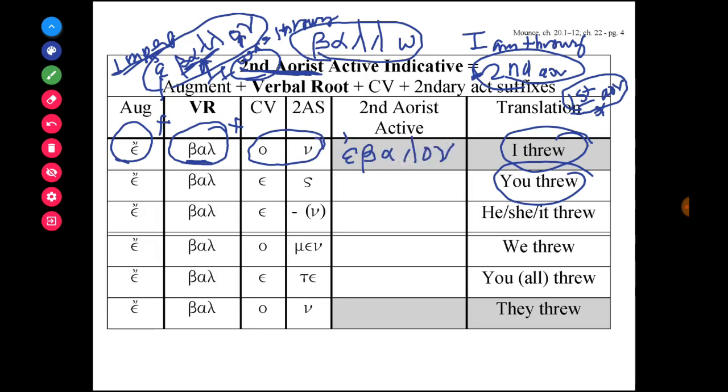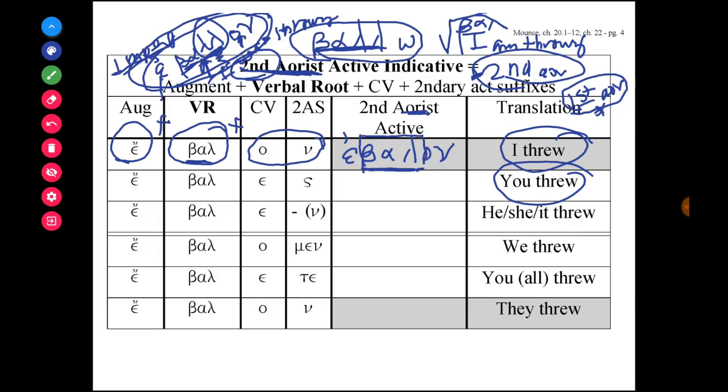And notice that the spelling looks very similar to the imperfect tense, ebalon, I was throwing, but that has the double lambda. There's a double lambda here because it's using the lexical stem, whereas the aorist uses the verbal root, bal, as a way to form the aorist tense. So we're going to be using bal, the verbal root, all the way through.